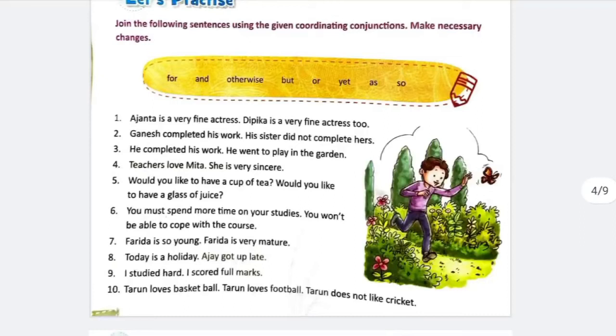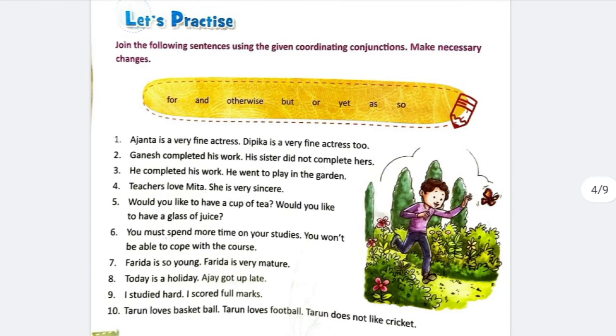Ajanta is a very fine actress. Deepika is a very fine actress too. And the conjunctions are given in the box. We have to use them and solve it. Ajanta and Deepika are very fine actresses. Ganesh completed his work. His sister did not. So, if we join these two sentences, then it will be: Ganesh completed his work, but his sister did not.